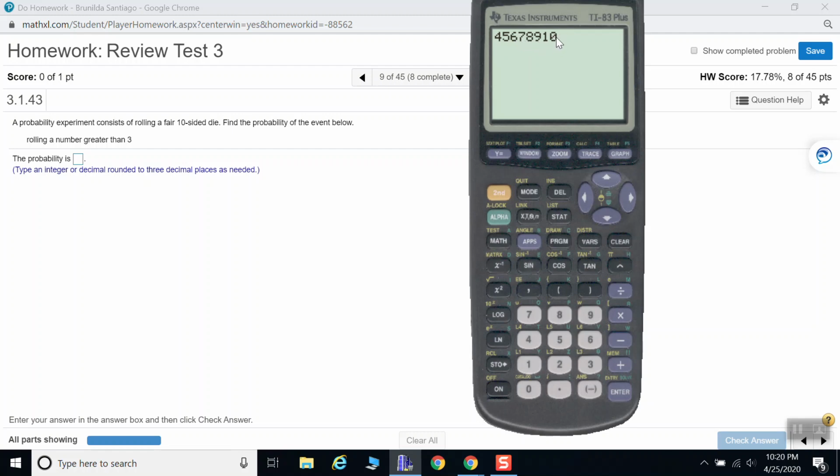So the amount of numbers that are greater than 3 is 1, 2, 3, 4, 5, 6, 7. And remember that probability is a fraction. So there are 7 out of the 10 numbers available on the 10-sided die.